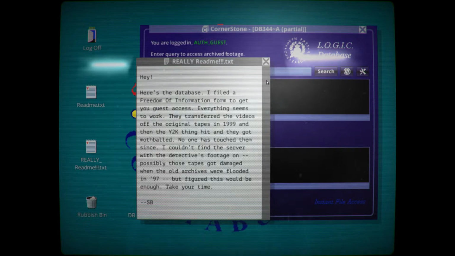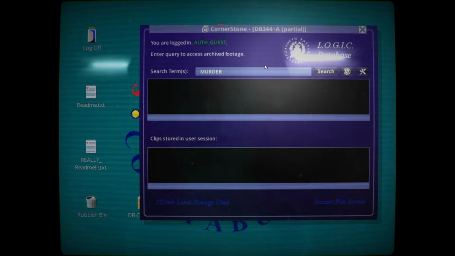Oh, this one's pretty short. Hey, here's a database. I found a freedom of information form to get you guest access. Everything seems to work. They transferred the videos off the original tapes in 1999 and then the Y2K thing hit and they got mothballed. No one has touched them since. I couldn't find a server with detectives footage on. Possibly those tapes got damaged when the old archives were flooded in 97. But figured this would be enough. Take your time.